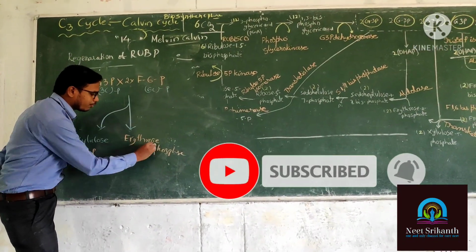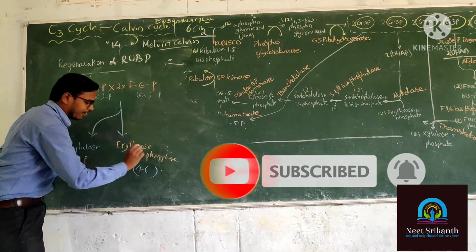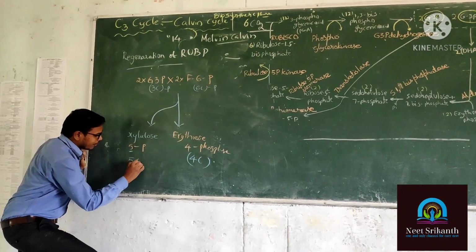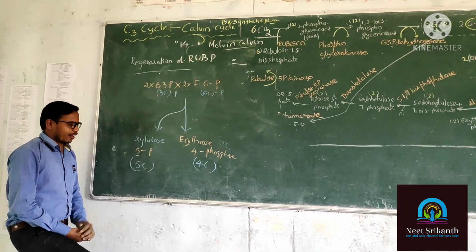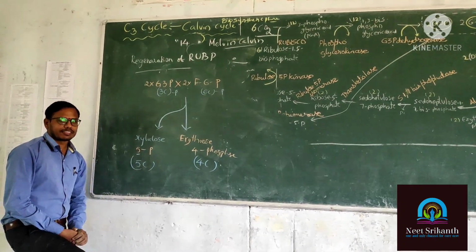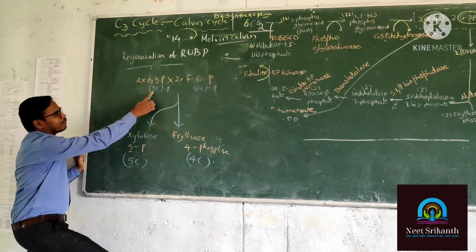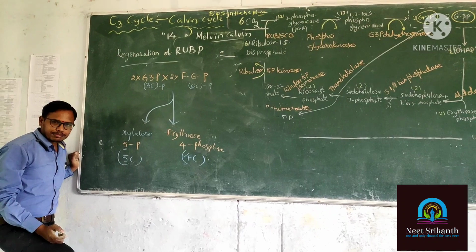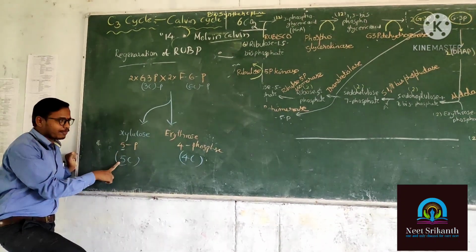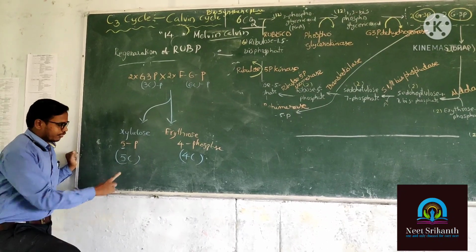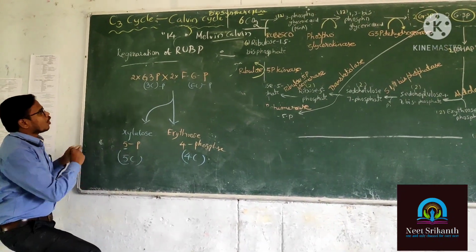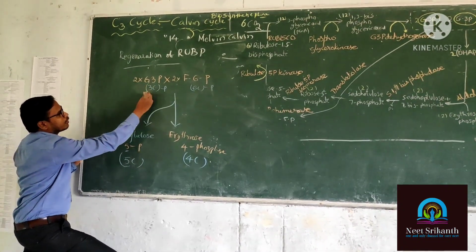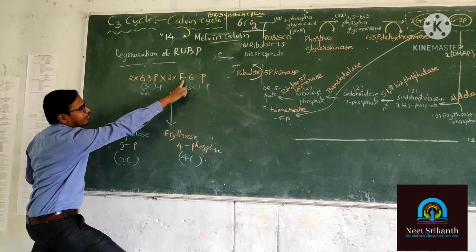So you can observe the erythrose 4-phosphate has 4 carbons. Xylulose 5-phosphate has 5 carbons. 5 plus 4 is equal to 9. Carbons are going to balance. G3P is having 3 carbons. Fructose 6-phosphate is having 6 carbons. 6 plus 3 is equal to 9. Here xylulose is having 5 carbons. Erythrose is having 4 carbons. 5 plus 4 is equal to 9. Here how many molecules of G3P is there? How many molecules of G3P? 2 into 3 is equal to 6 carbons. Here 2 molecules of fructose.